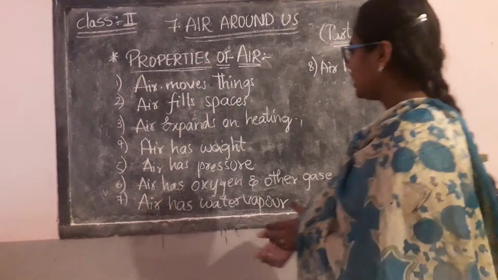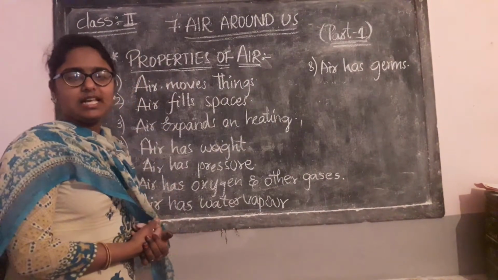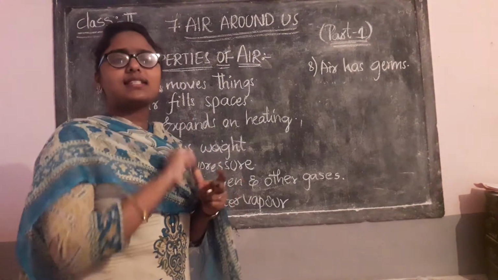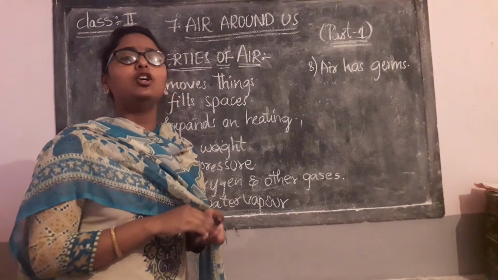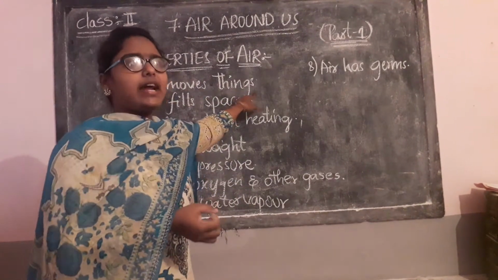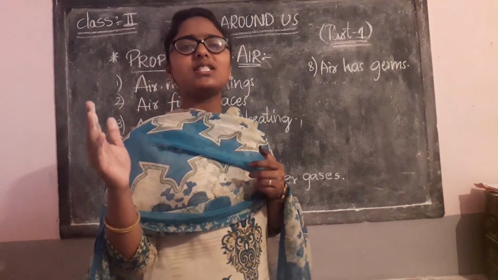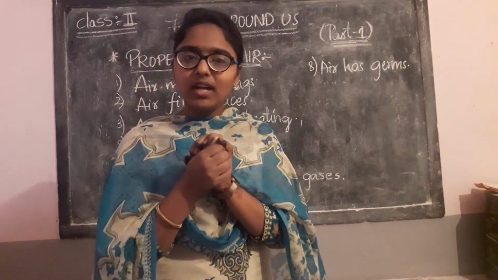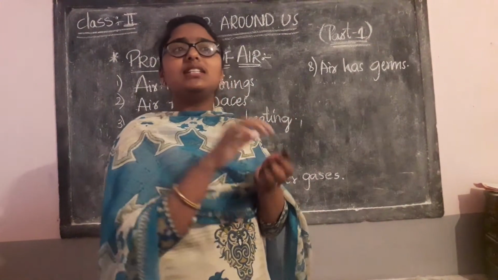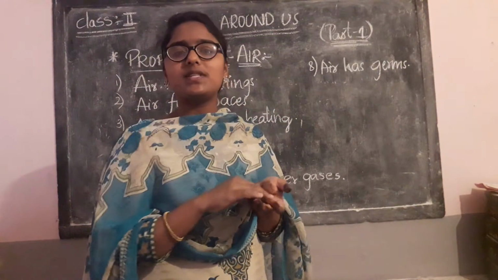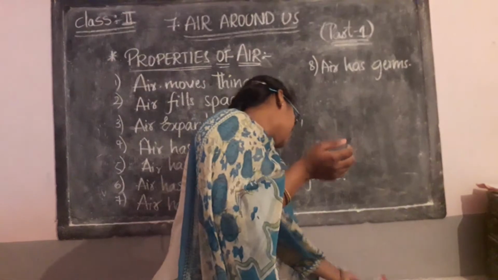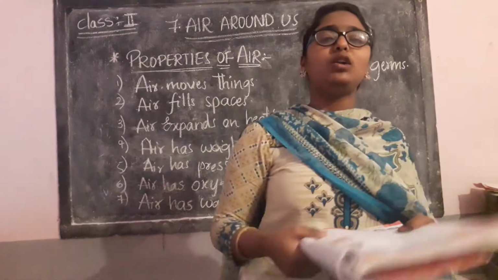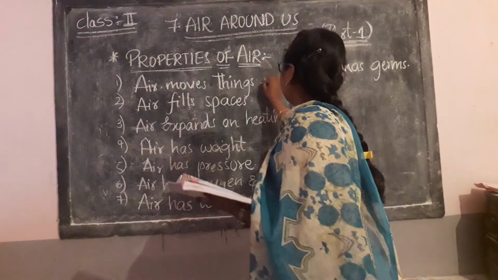So, see here, first air moves things. For example, take a kite flying in the sky. If there is air, then only the kite will move. So, air moves things. Fast moving air is called wind. When there is fast moving air, what happens? All the leaves of the trees, the clothes hanging on the ropes, everything starts moving. See? Air moves things. When air moves, it is called wind.